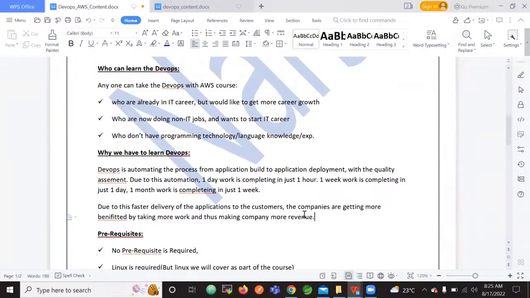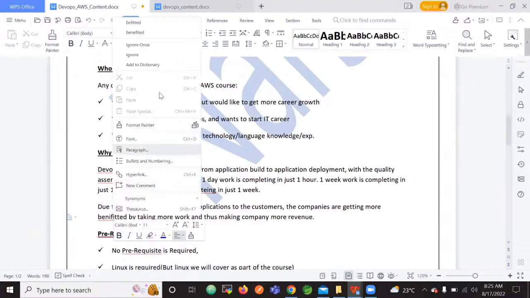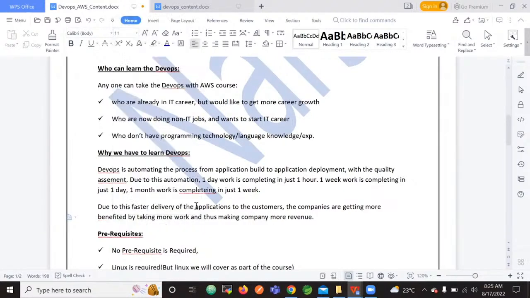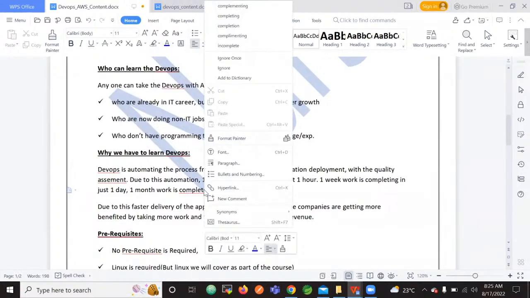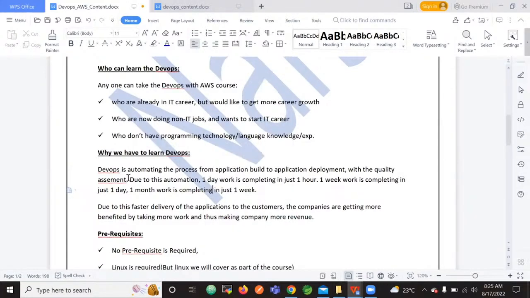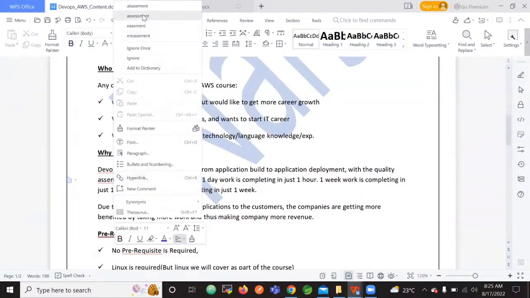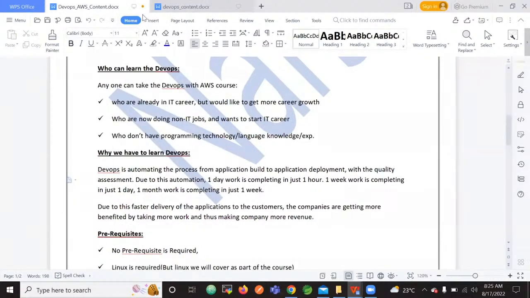You got it, na? Because 1 day means 8 hours. The 8 hours of work we are completing in just 1 hour. What about the remaining 7 hours? We'll get a new work for those 7 hours. For that new work, we'll get more money, isn't it? So that is the reason